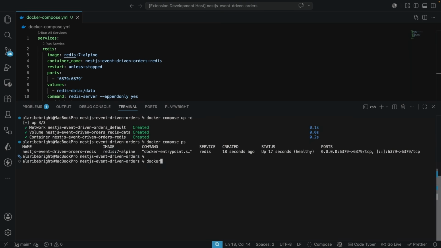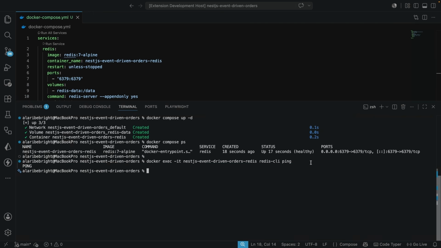So here I'm going to say docker exec -it, and here we're going to have the nestjs-event-driven-orders-redis, and then we're going to set the redis-cli, and we're going to send this ping over here. And now we should get back the pong response like this. So we have verified that Redis is running, and it is actually verified, and we have our NestJS application connected to it.